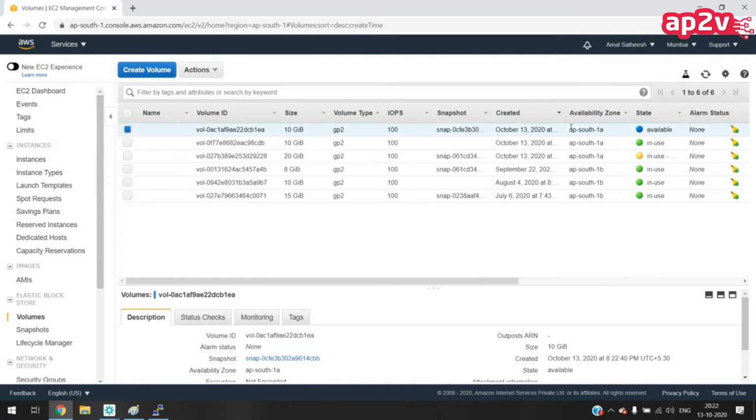So we can use a snapshot for different use cases: for the backup of a disk, for creating an image. If you want to transfer the disk from one availability zone to another availability zone, again snapshot is the only option you have.